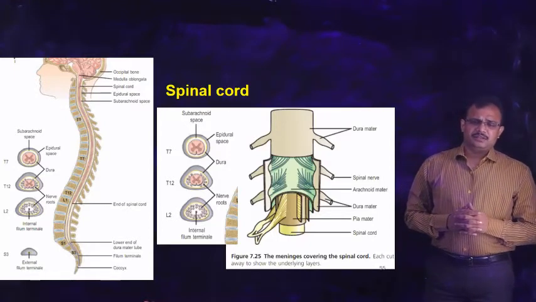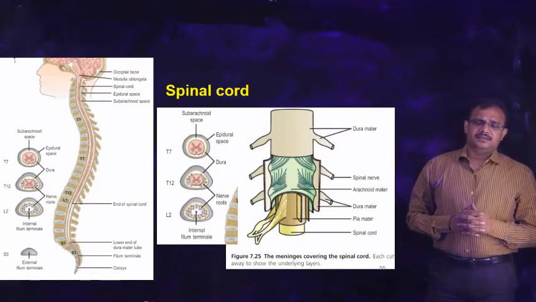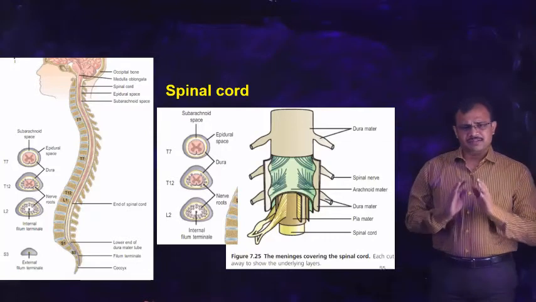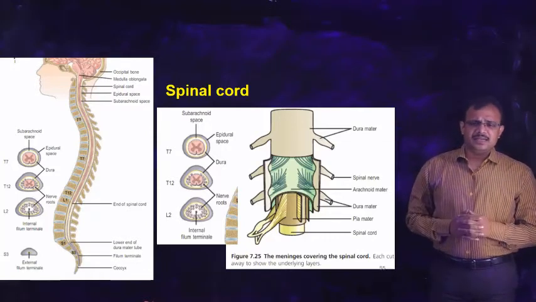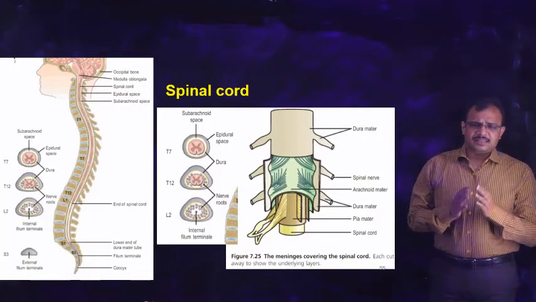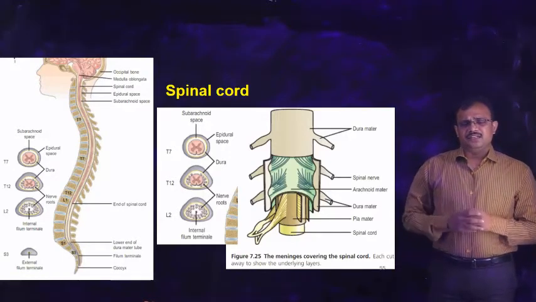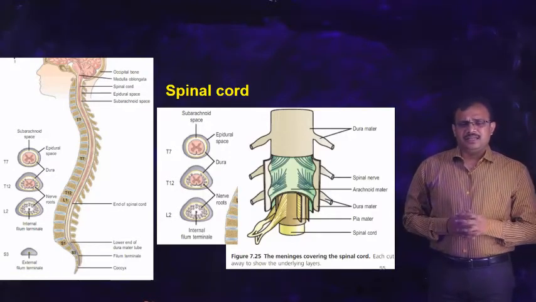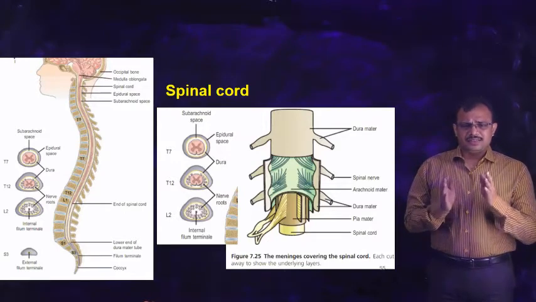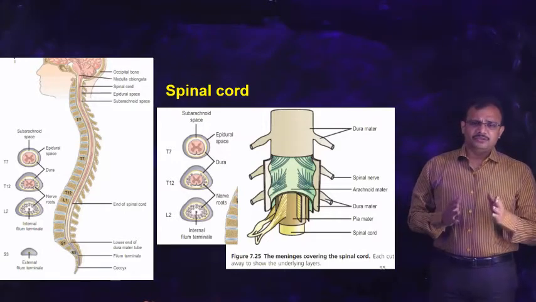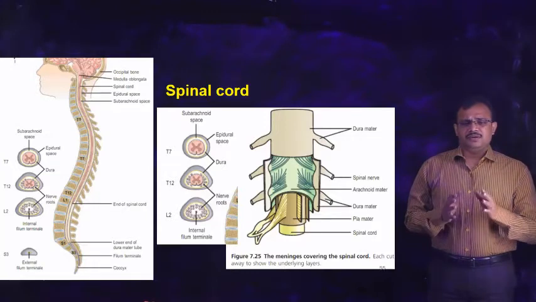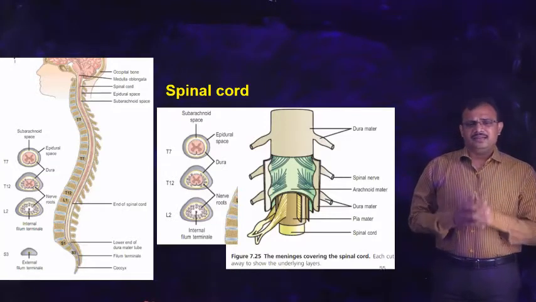Similar to the brain, the spinal cord is also covered by meninges, and this extends till the first lumbar vertebra, after which it continues as the filum terminale, and gradually all these membranes fuse with the periosteum of the sacral vertebrae.